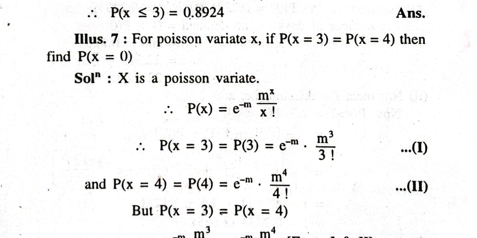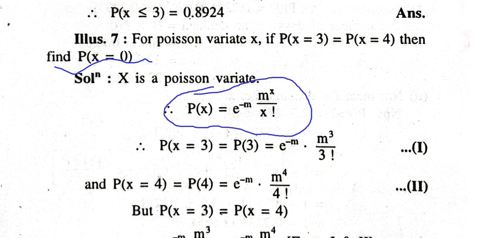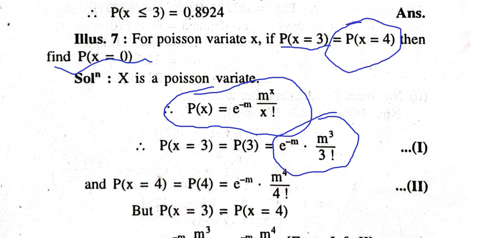Observe the second example. For this Poisson variable x, if probability of x equal to 3 is equal to probability of x equal to 4, then we require probability of x equal to 0. Now, we know that the probability function of Poisson distribution is this. If I put x equal to 3, I will get this. If I put x equal to 4, I will get this.